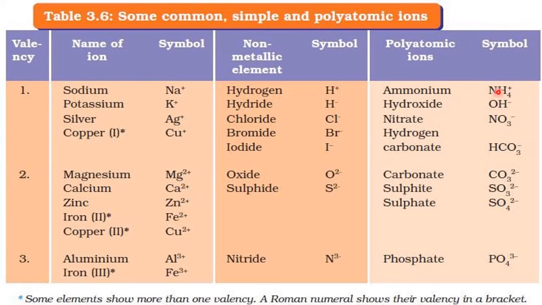Okay, so this is a cation, and these two are anions except this one. Why only one is here? We will discuss today only. Now this is a cation, but how many atoms are there? Only one atom with the positive sign. Starting from sodium, potassium, silver, copper, magnesium, calcium, zinc, iron, copper, aluminum, and iron, in all these cases only one atom is there. Iron, only one symbol is there.